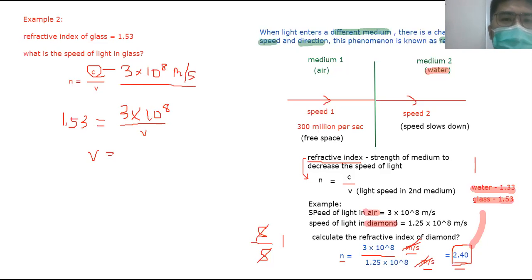If you see, this formula only applies for a light ray that enters the medium from air, from free space, because we always take the speed of light in air, 3 times 10 to the power of 8. Okay, now I'll erase this and we'll go to the next part.